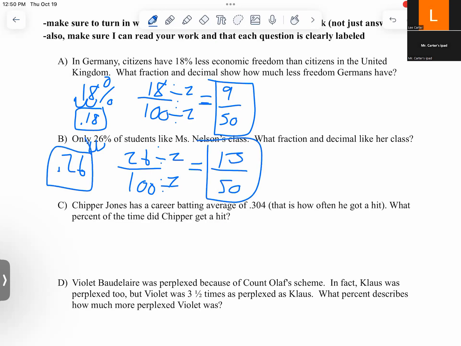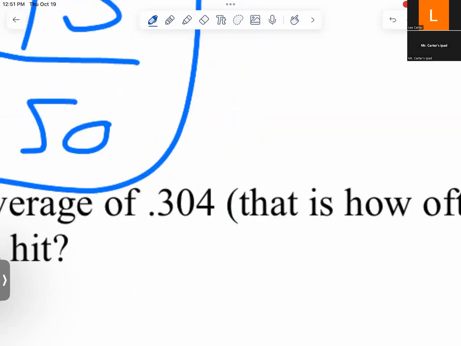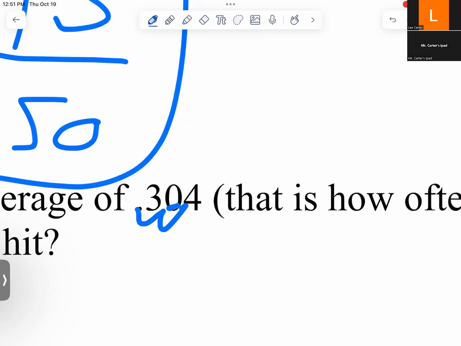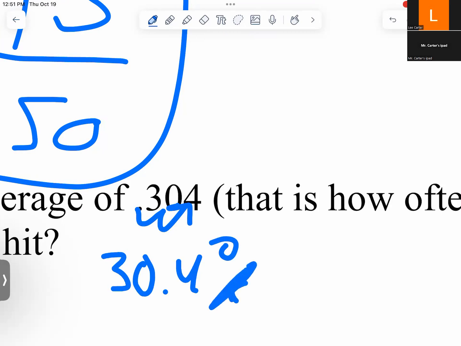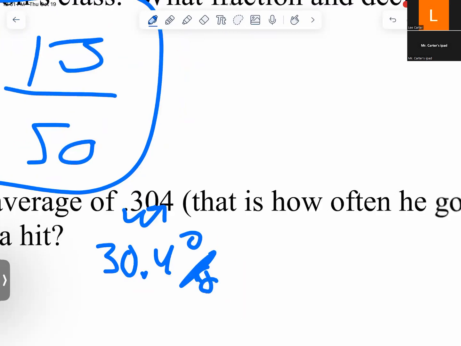Number 3, Chipper Jones has a career batting average of .304. That's how often he got a hit. What percent of the time did he get a hit? Well, you take the decimal times 100 to get the percent. So he got a hit 30.4% of the time. Look for where the decimal is there.